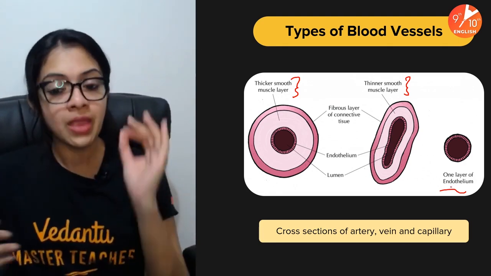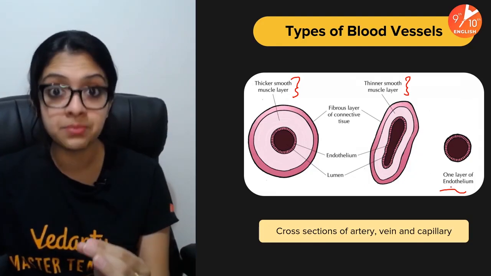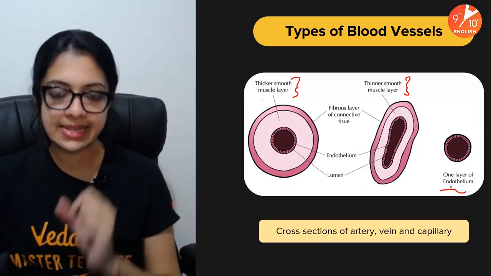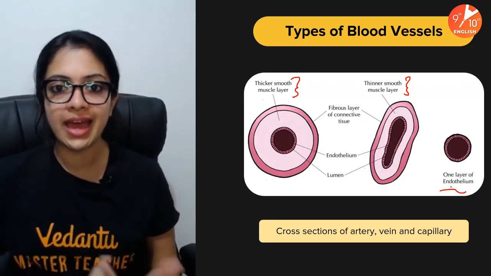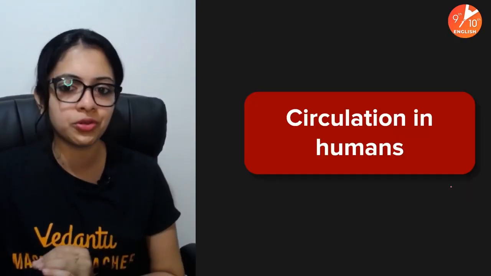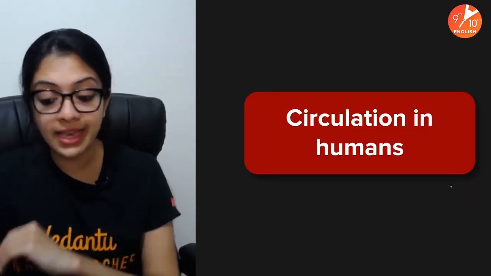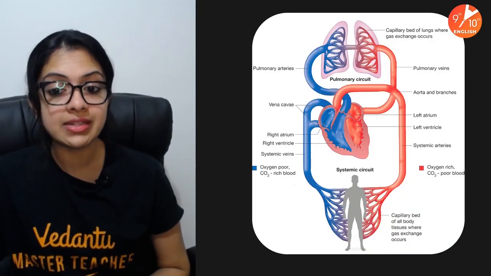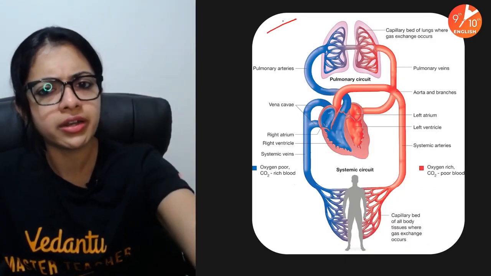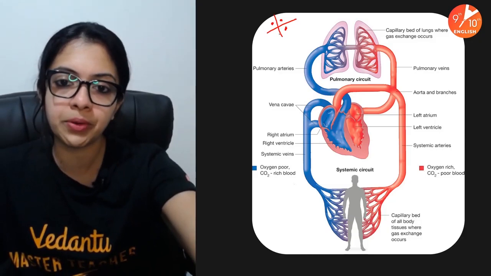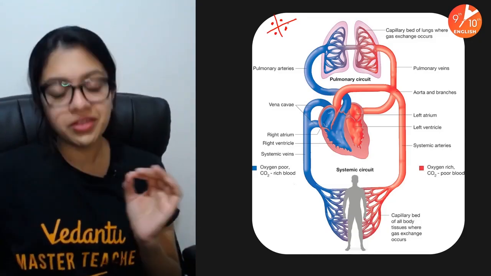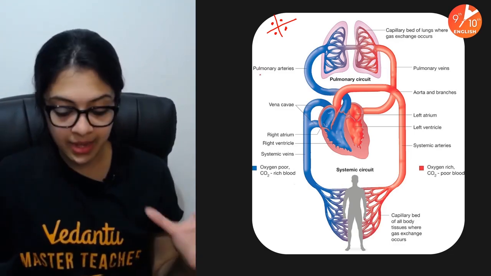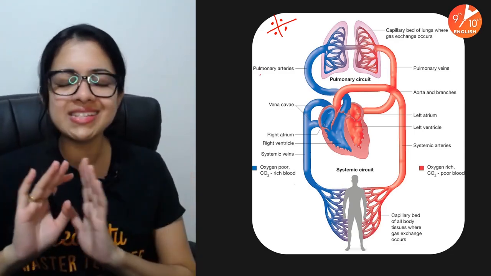Functionally, just remember, all arteries except the pulmonary artery would carry oxygenated blood, and all veins except the pulmonary vein would carry deoxygenated blood. Super important rule for you to know. And the other one that I was telling you about, double circulation, right? Remember, pulmonary circuit and systemic circuit. Children, remember, this diagram is super duper important. Whether it's asked in the form of a diagram or as a flow chart, doesn't matter. Make sure you know this inside out.